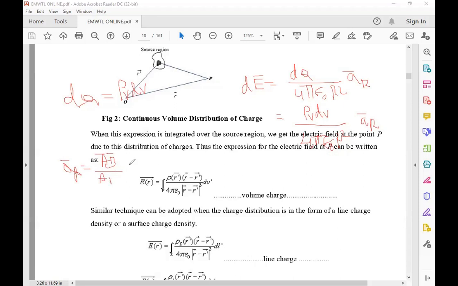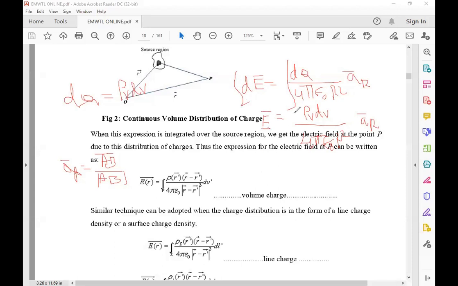The ratio of the vector from point A to point B to its magnitude is a base vector. Got it, my dear? So for this, if I take the integral of both sides, the integral of the derivative becomes E.